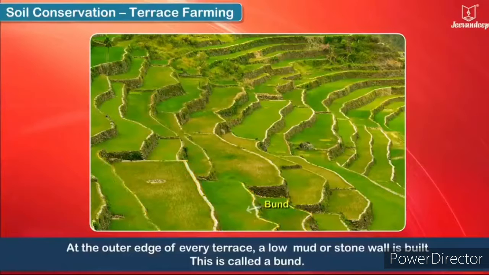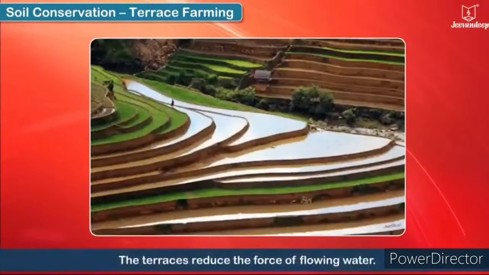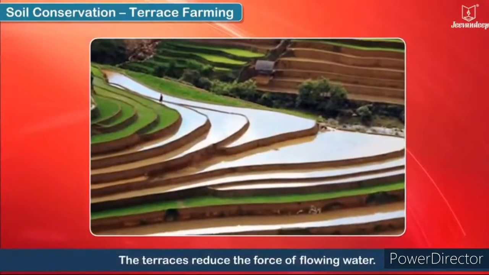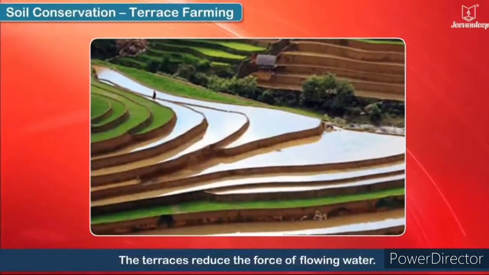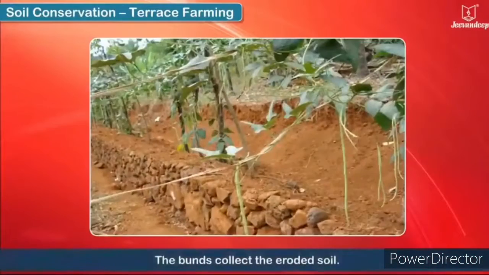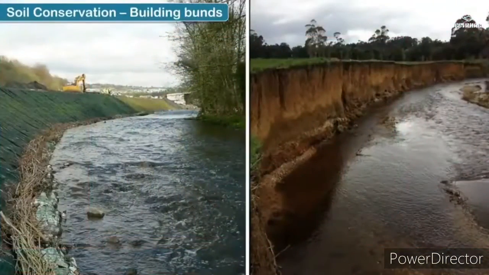This is known as a bund, to reduce the loss of soil. The terraces reduce the force of flowing water, and the bunds collect the eroded soil together. So this is a very good way.